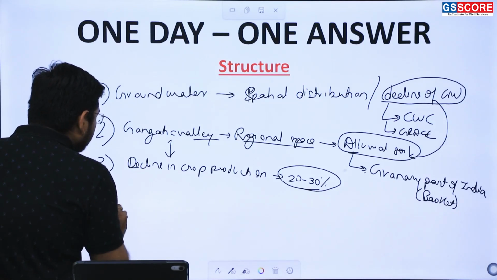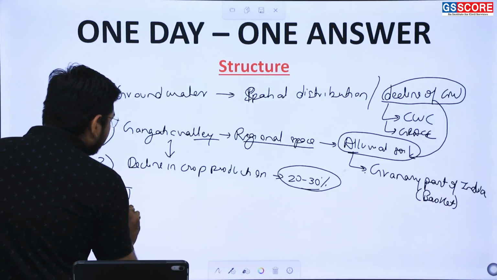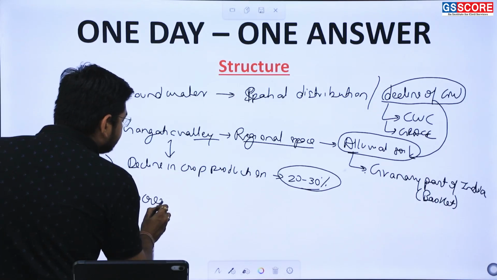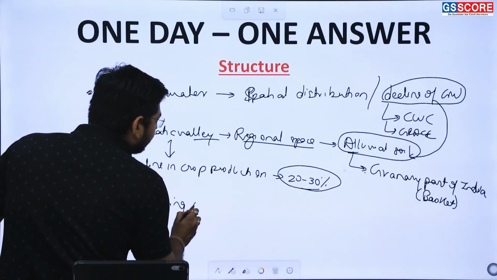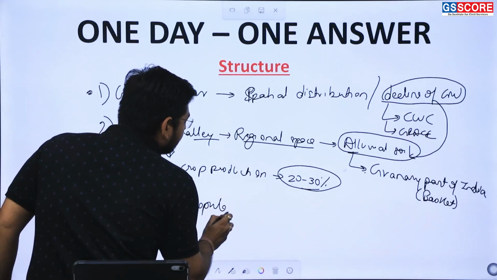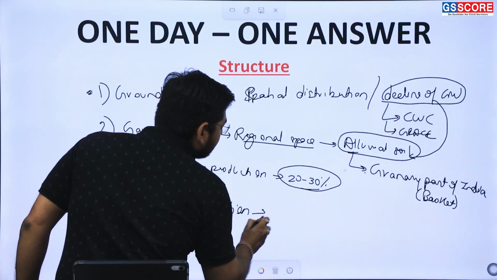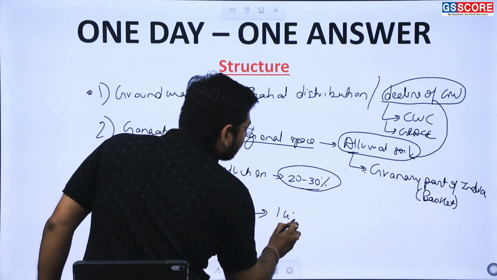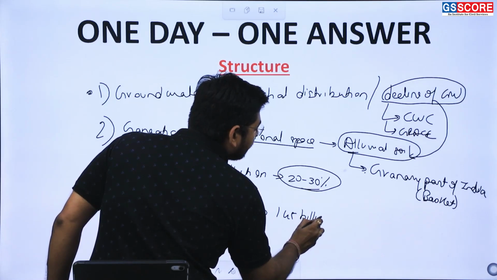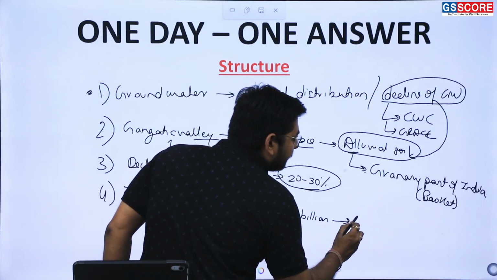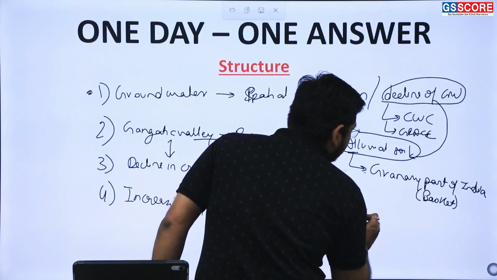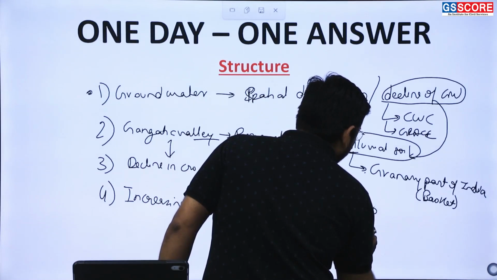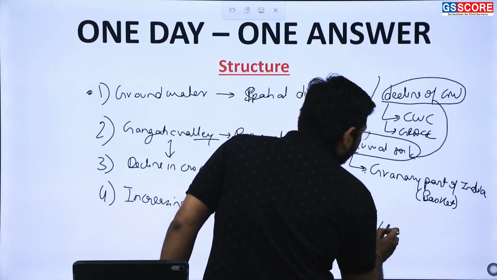The fourth thing we need to highlight here is the increasing population of India. We have already reached 1.45 billion, and by 2050 or 2060 we will be reaching 1.6 to 1.7 billion.